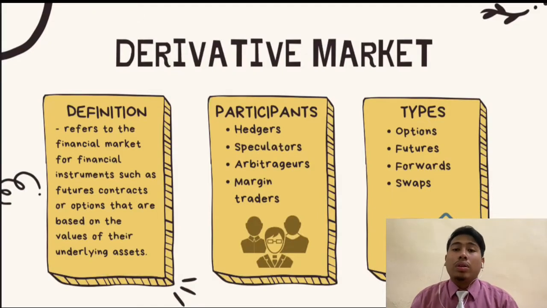Now we are going to define a derivative market. Derivative market refers to a financial market, such as the future and option market, based on the value of an underlying asset. There are four participants in the derivative market: hedgers, speculators, arbitrageurs, and margin traders. And the types of derivative market also have four contracts, which are option, future, forward, and swap.